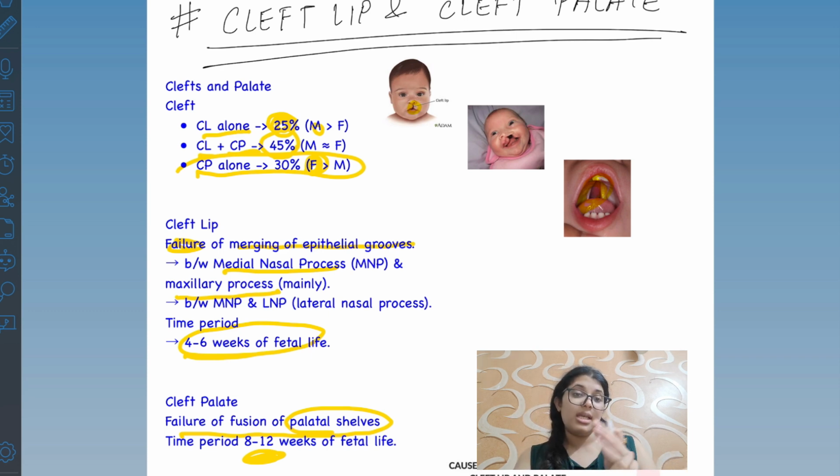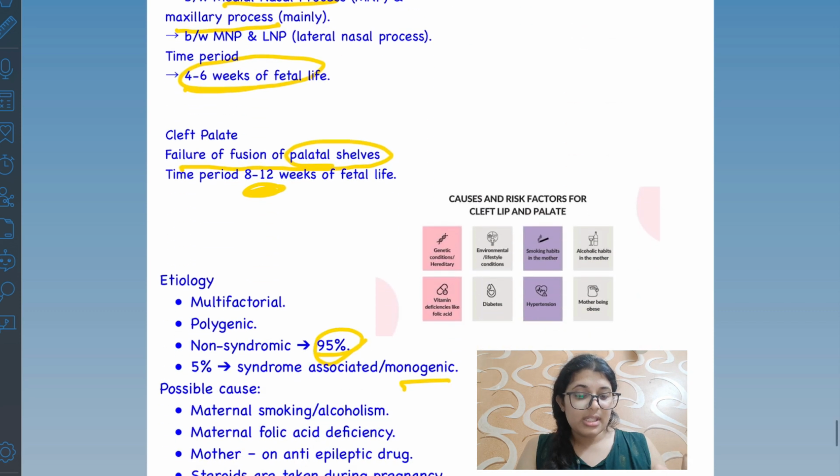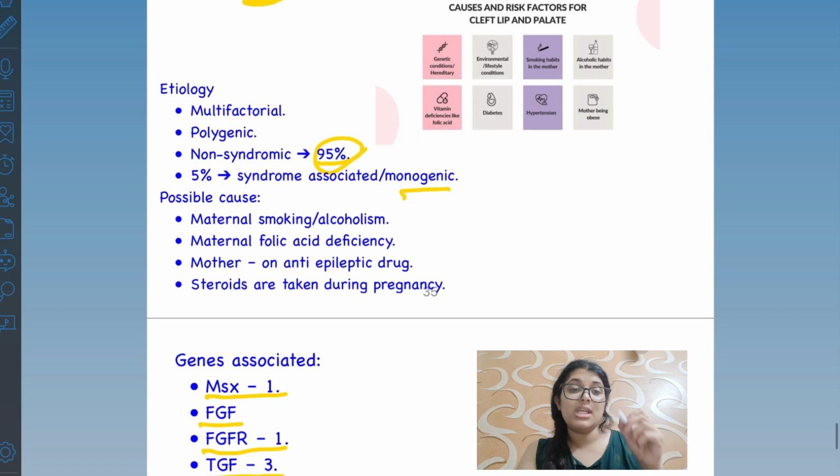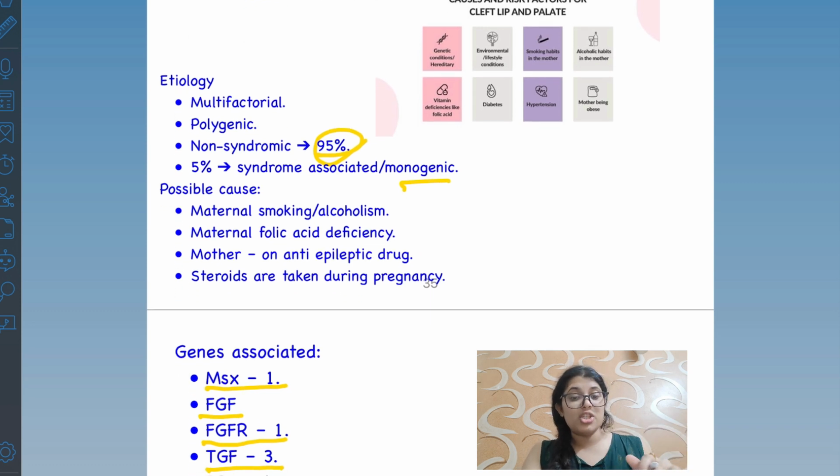The time period is 4 to 6 weeks in the fetal life. The cleft palate is the failure of the fusion of the palatal shelves, which is seen between 8 to 12 weeks. Very important is the etiology. Etiology is multifactorial, polygenic, non-syndromic in 95% of cases, 5% of cases with syndromic association, like Patau syndrome.